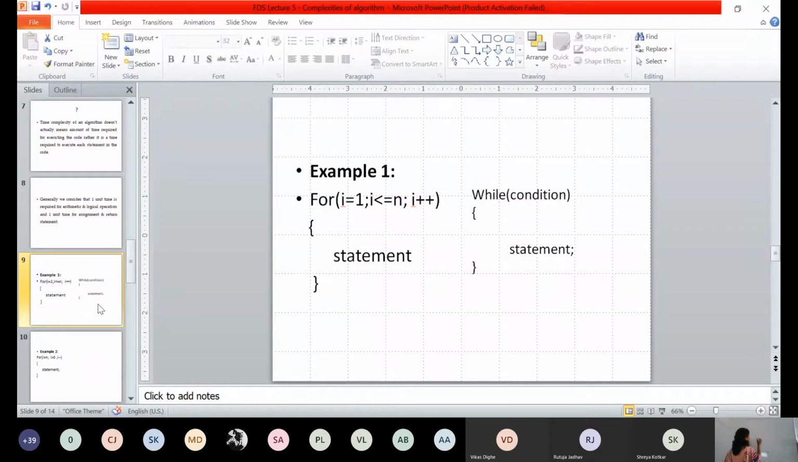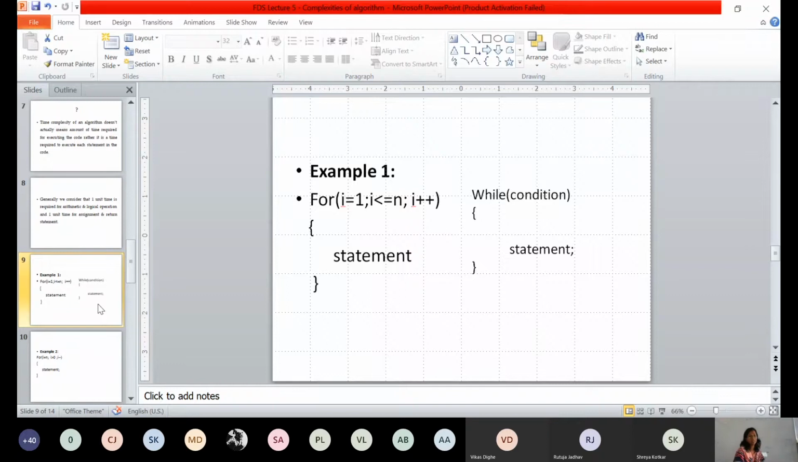Now, what is the for loop? For I equal to 1, I is less than or equal to n, and in every iteration, I is incremented by 1. So here is some statement to execute. Can you tell me how many times this particular for loop will be executed? How we calculate time complexity is by counting how many times each statement written in the code is executed. So let us try to find out how many times this for loop will be executed.